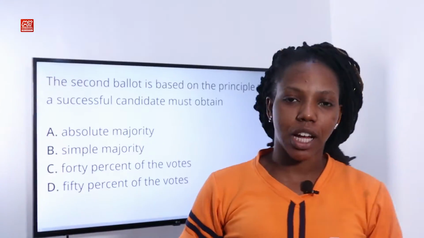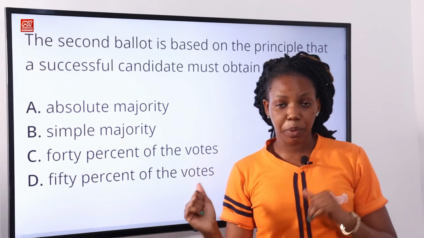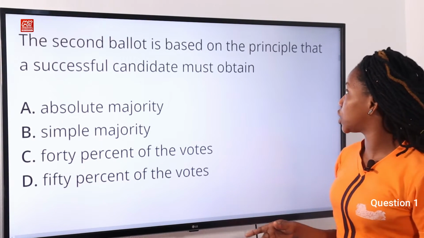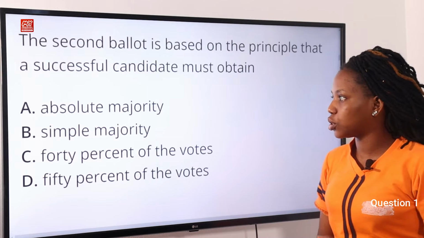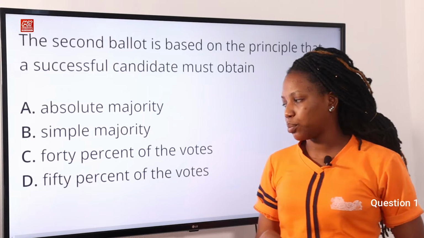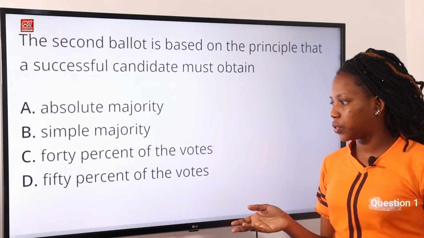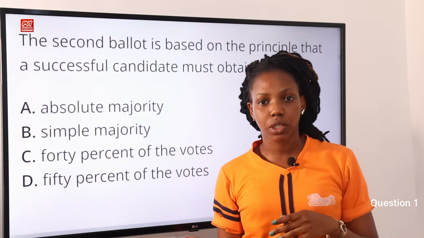Welcome back to my school channel, and right here we'll be attempting question 1 to 20. Now let's begin with question 1. The second ballot is based on the principle that a successful candidate must obtain option A, absolute majority, option B, simple majority, option C, 40% of the votes, option D, 50% of the votes. The answer to this question is option A, absolute majority.